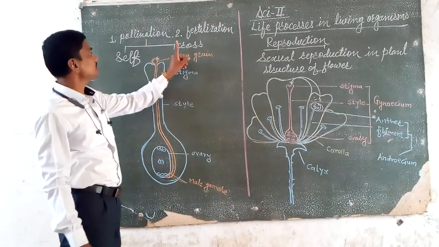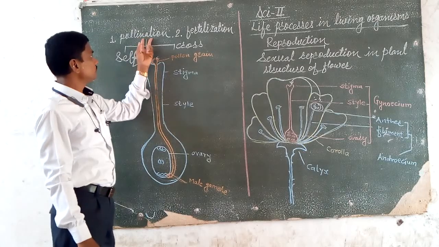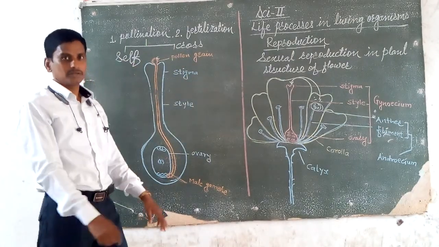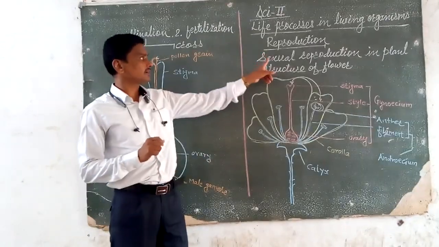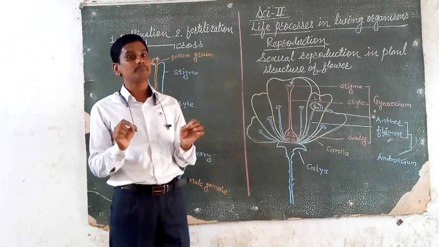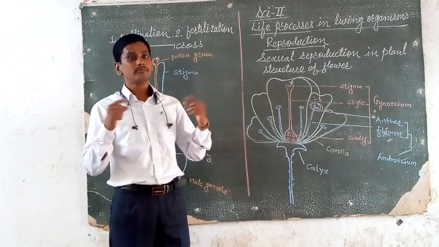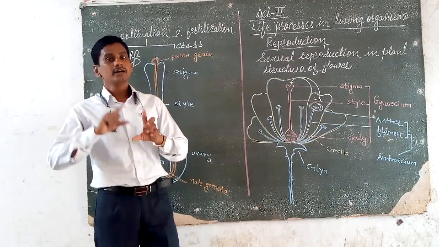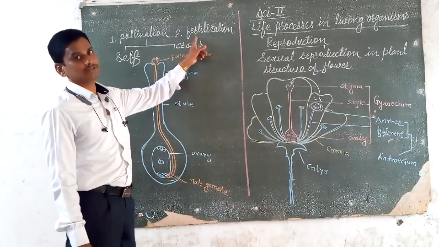These are the two types of pollination, self-pollination and cross-pollination. Without pollination, there is no sexual reproduction in a plant, and it is carried out by various abiotic and biotic factors. The next process in sexual reproduction is known as fertilization.